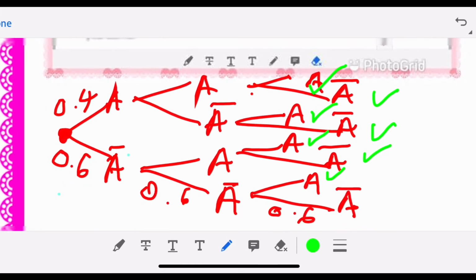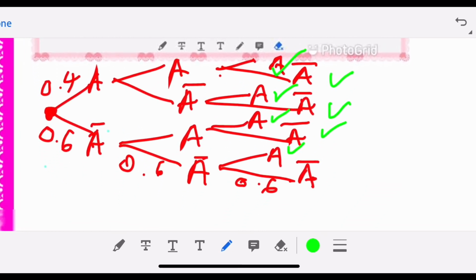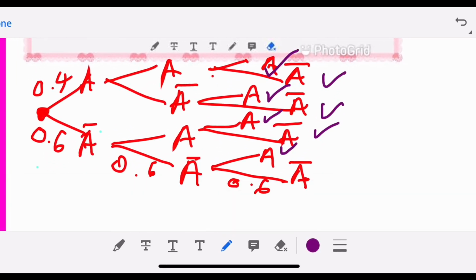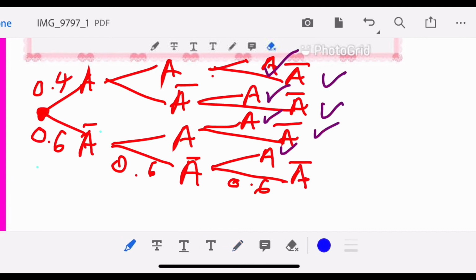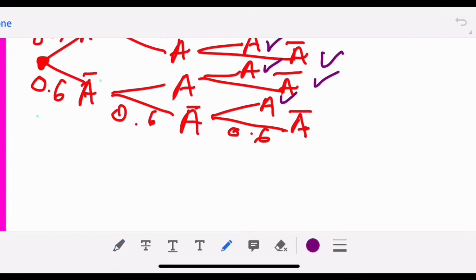For first time no accident, second time no accident, and third time no accident. Or else you have to do the other ones many times, right? You have to do 1, 2, 3, 4, 5, 6, 7 times. 7 branches, which actually wastes your time.